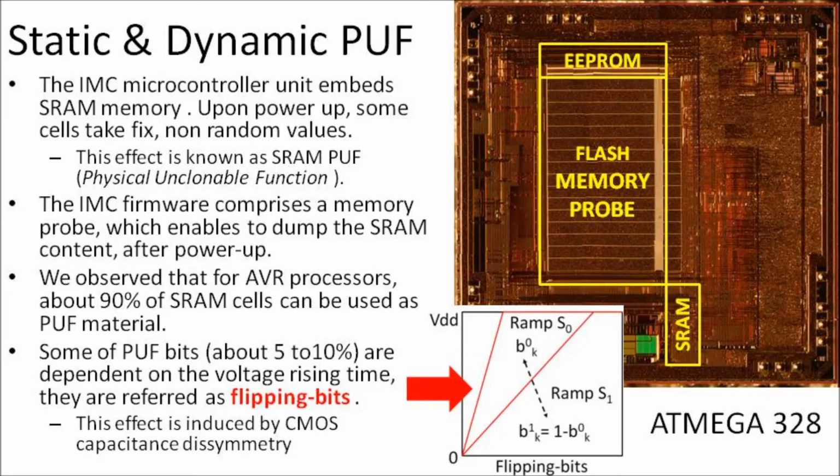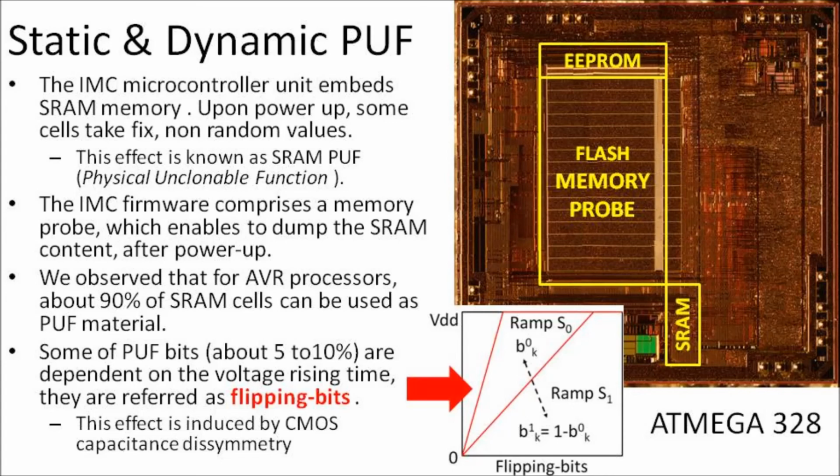The IMC microcontroller unit embeds SRAM memory. Upon power up, some cells take fixed non-random values. This effect is known as SRAM PUF, for physical unclonable function. The IMC firmware comprises a memory probe which enables dumping the SRAM content after power ups. We observe that for AVR processors, about 19% of SRAM cells can be used as PUF material.